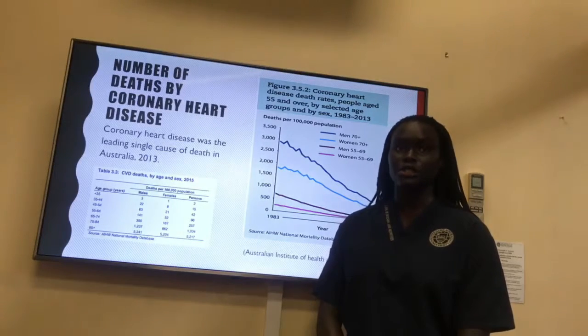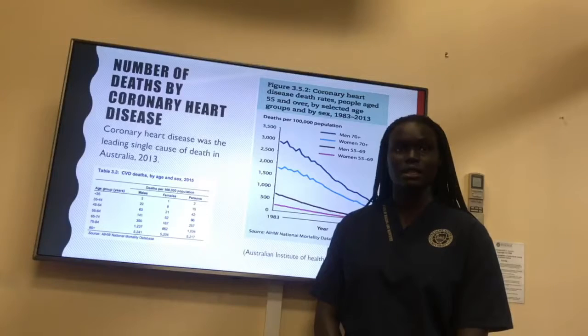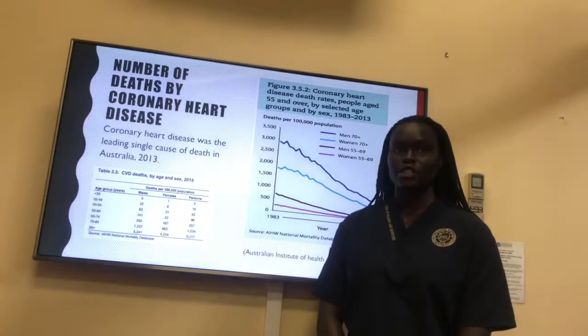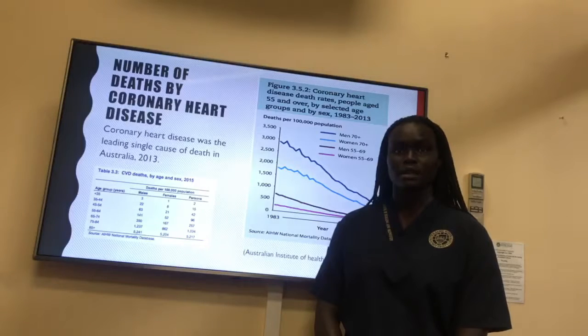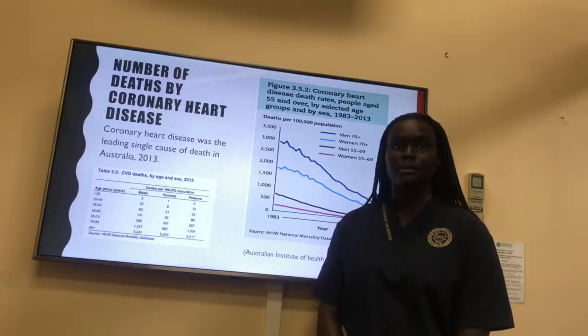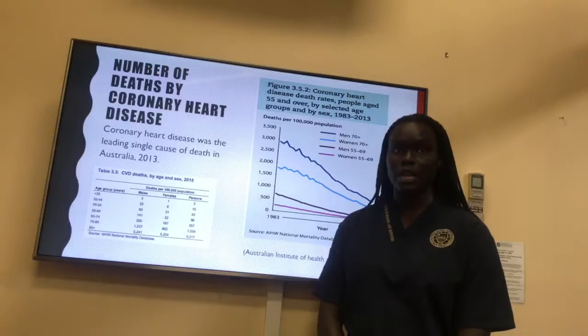Compared with non-Indigenous Australians, Indigenous Australians were 2 times as likely to have CHD, 4 times as likely to be hospitalised for CHD, and 1.6 times as likely to die from CHD. Experiencing CHD at a younger age, in the 35 to 44 age group, they were 4.7 times as likely to report having CHD, and 7 times as likely to be hospitalised for CHD. Compared with those living in major cities, people in remote and very remote areas were 1.6 times as likely